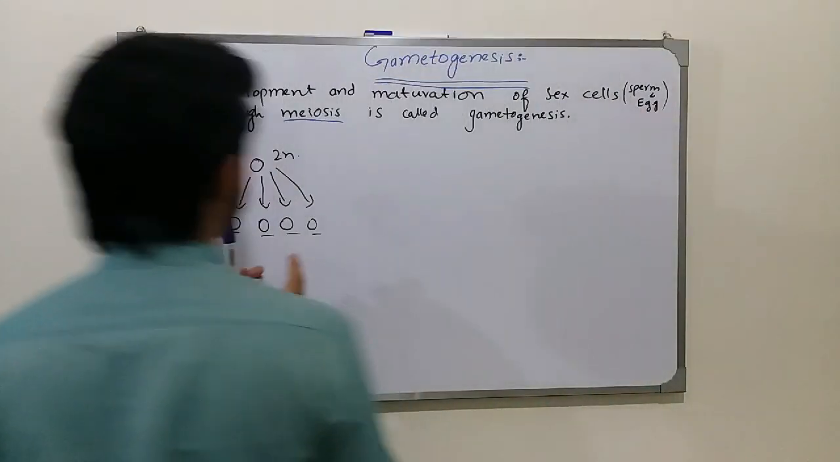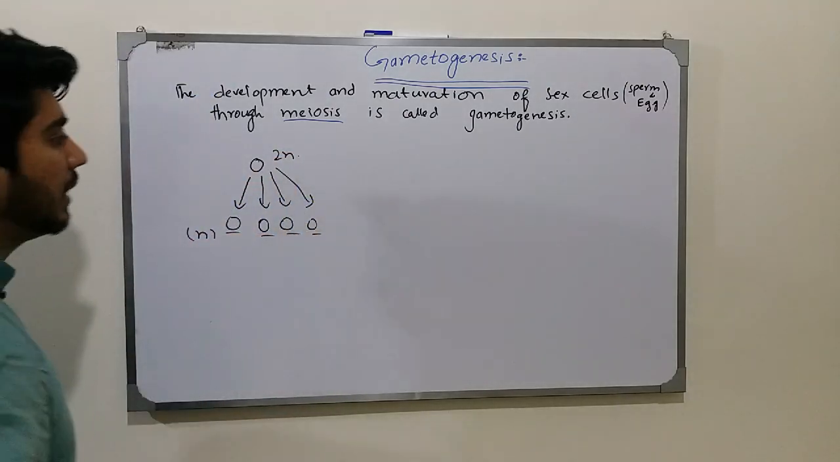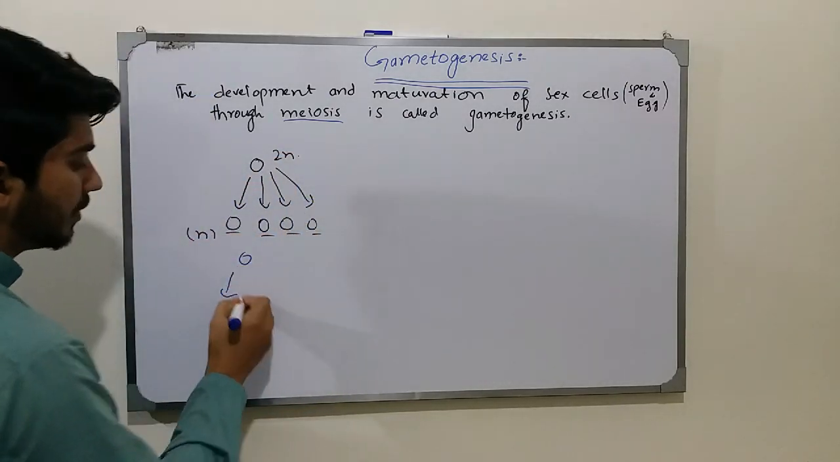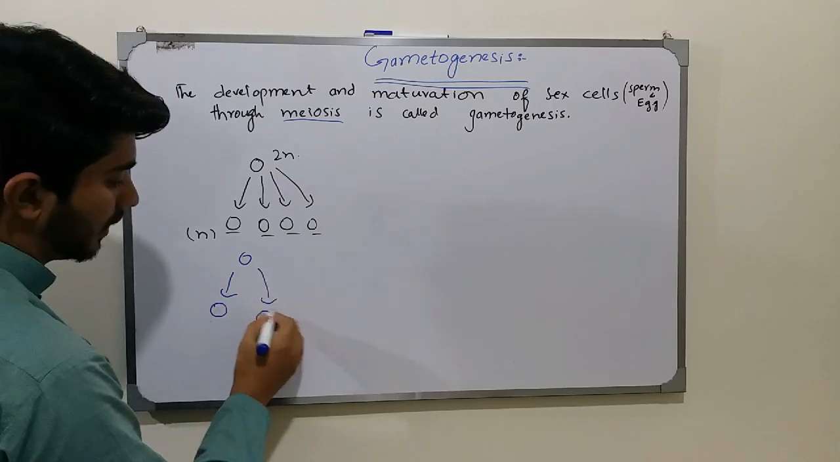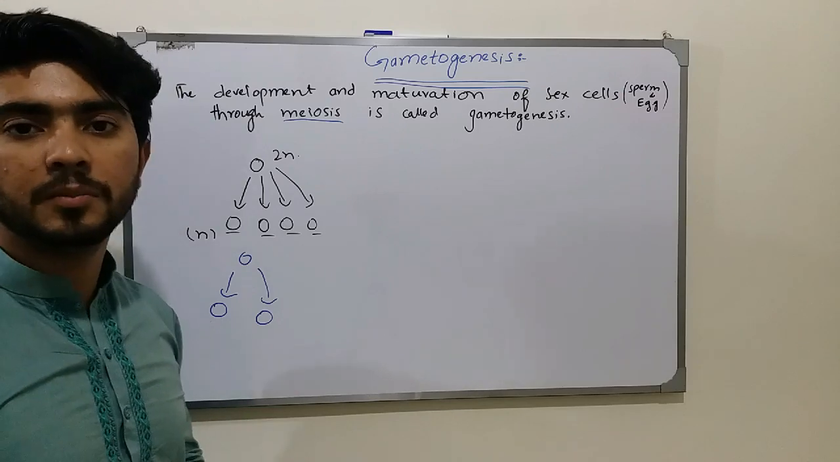because meiosis is the process in which one cell produces four cells, while in mitosis one cell produces two cells. In meiosis, one cell produces four cells. This is the main difference.